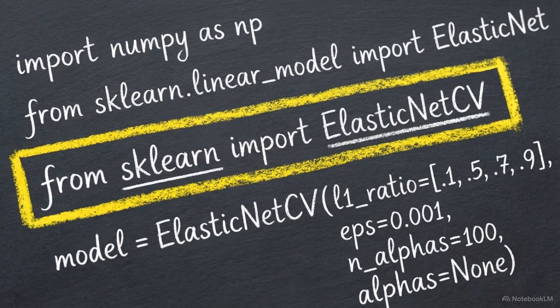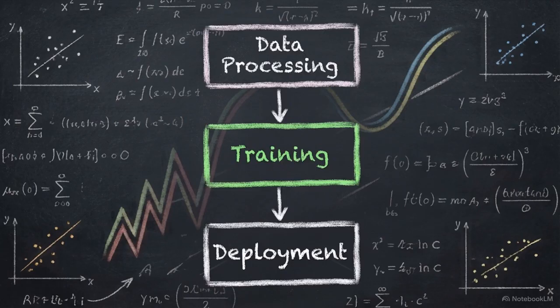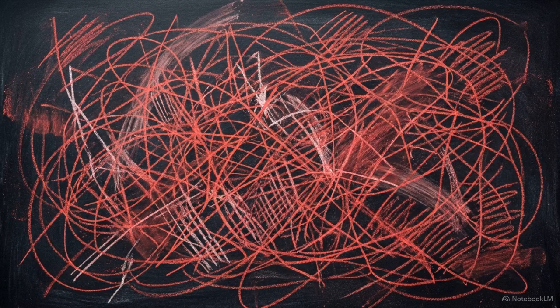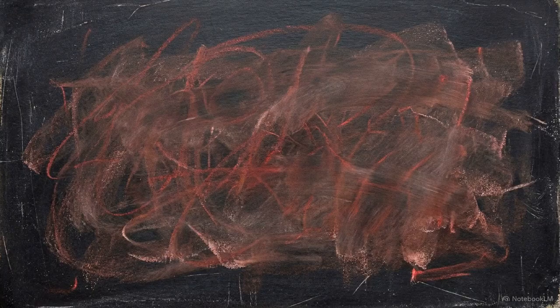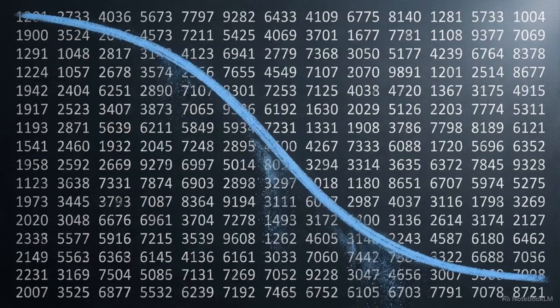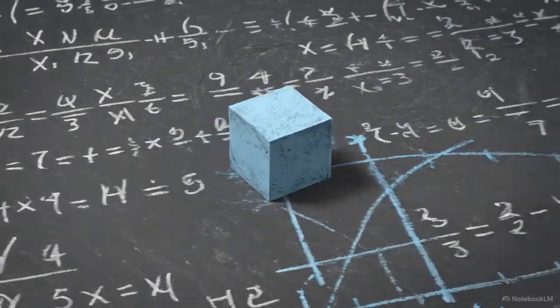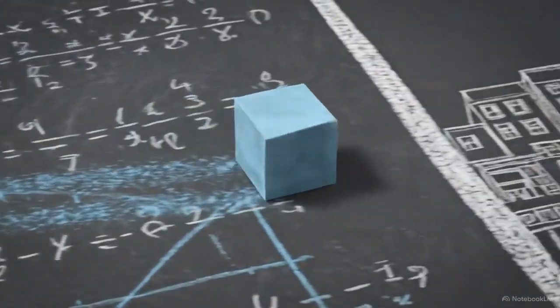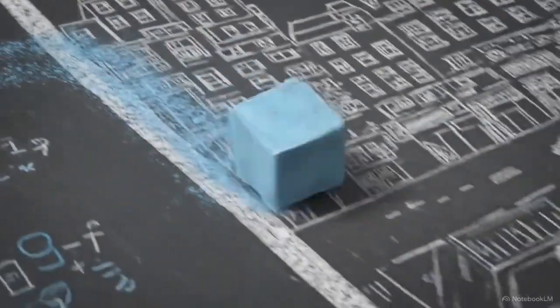Modern coding libraries allow us to automate this search quickly. This has made regularization a default step in nearly every professional machine learning pipeline. By intentionally limiting a model's complexity, we ensure the algorithm relies on the broad, repeatable patterns rather than the specific noise of its training environment. This restraint is what makes the resulting predictions reliable when they move from the lab into the real world.